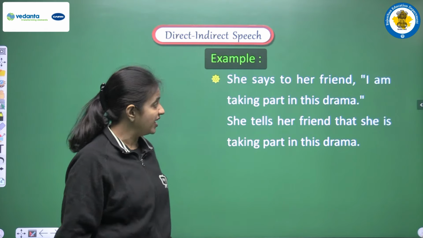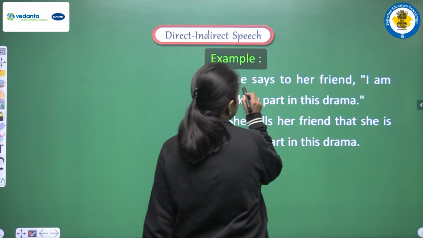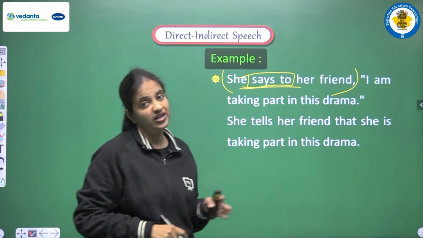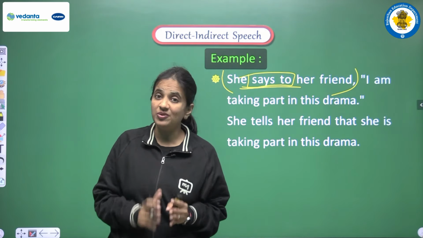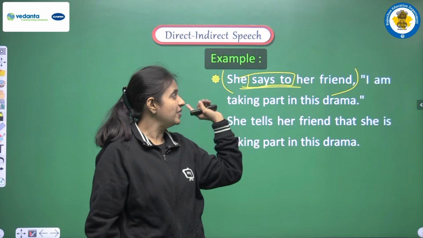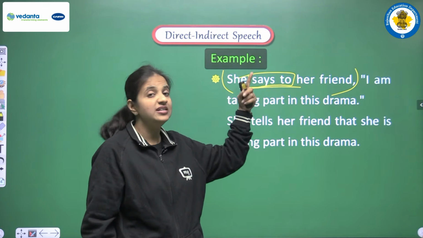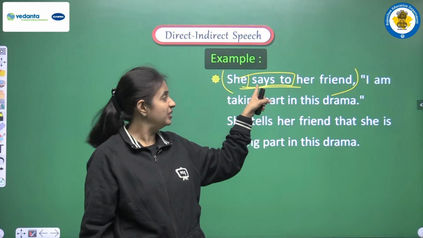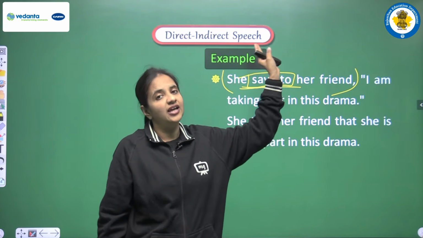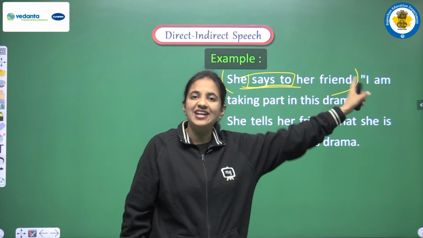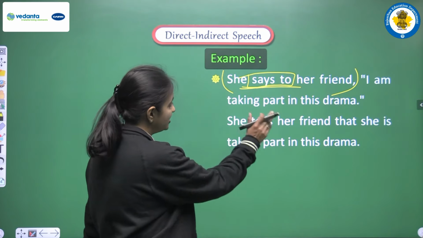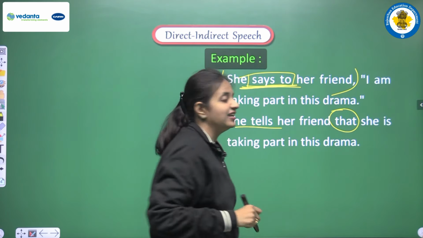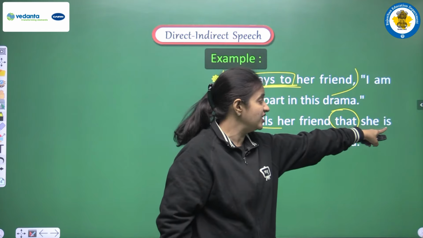She says to her friends, I am taking part in this drama. So this is the reporting verb, and we are having says to. So students, here your knowledge of tense will actually be useful, because first you have to observe the tense. Yes, we are having says. Says means this is present simple tense. So if we are having present simple tense here in this reporting verb, then obviously we don't do any changes in the tense of the reported verb. So yes, we are just converting says to tells, and we are adding one conjunction, that is that, and we are not doing any changes in the tense.